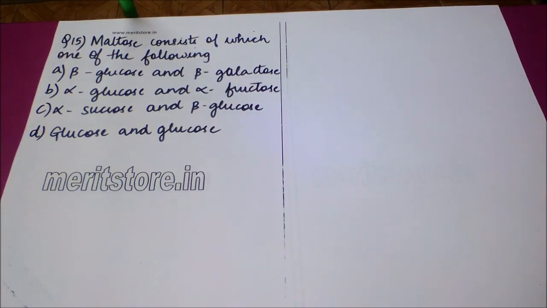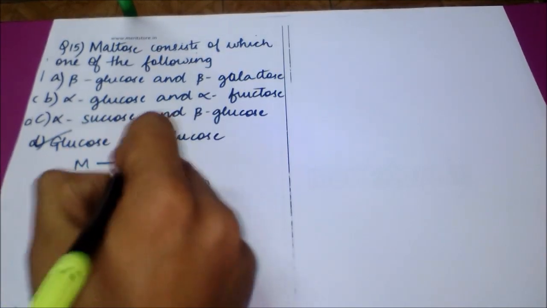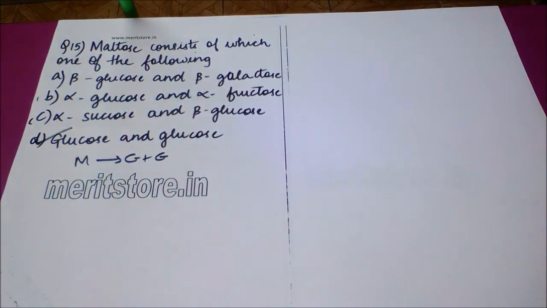Our next question is, maltose consists of which of the following? Option A, beta glucose and beta galactose. Option B, alpha glucose and alpha fructose. Option C, alpha sucrose and beta glucose. And option D, glucose and glucose. The correct answer to this question is option D. Maltose contains G plus G, which is glucose plus glucose.